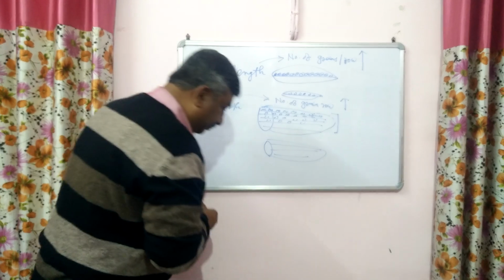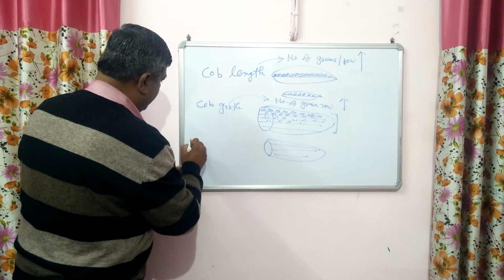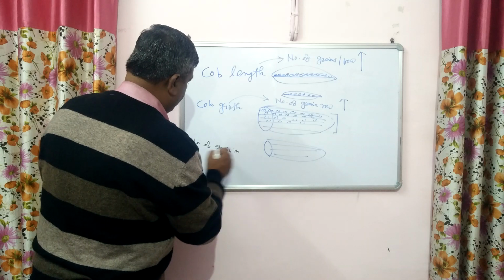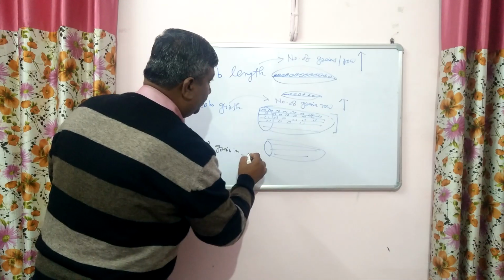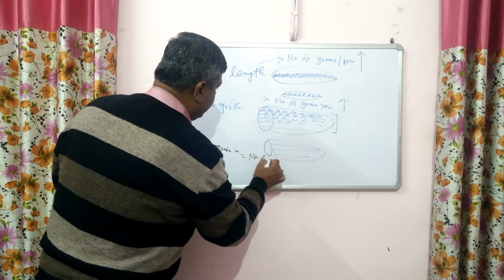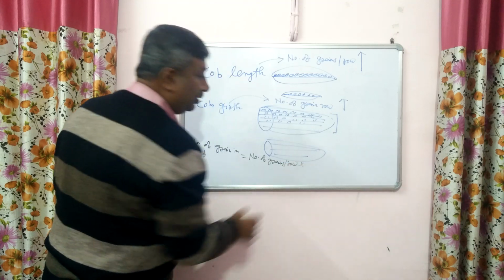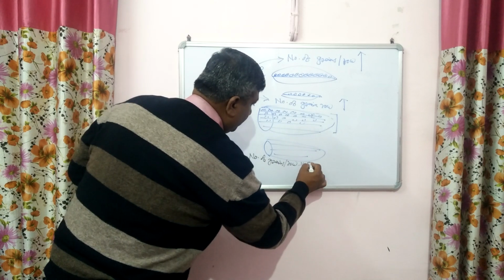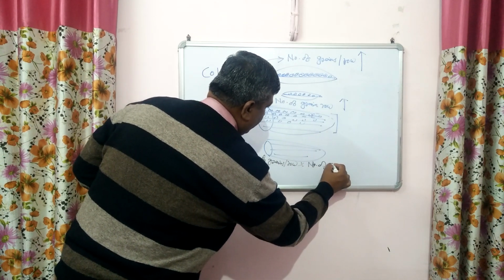So the number of grains in a cob is equal to the multiplication of both: number of grains per row, how many grains are present in one row, multiplied by the number of rows, how many rows are present in one cob, the number of grain rows.